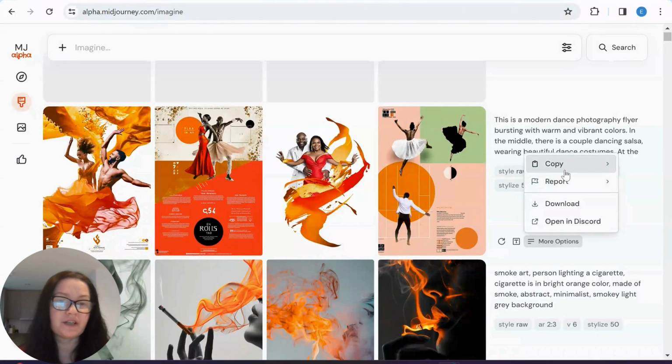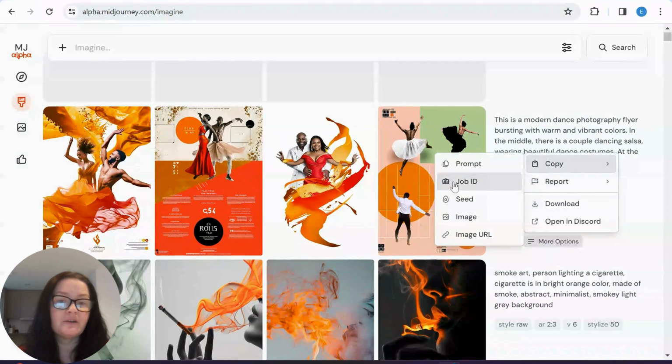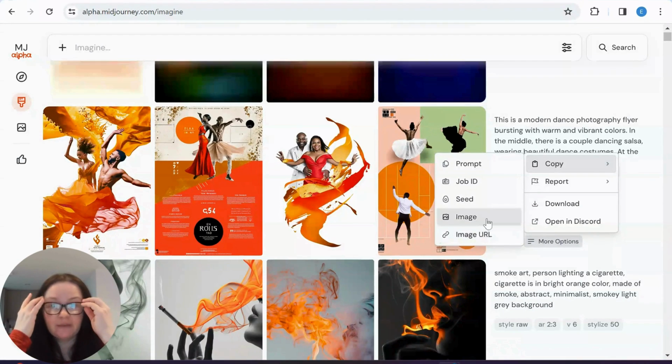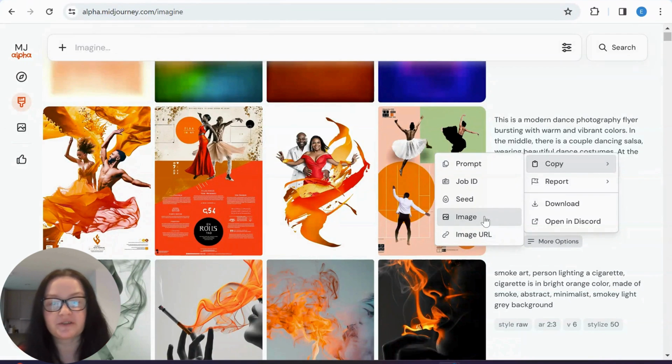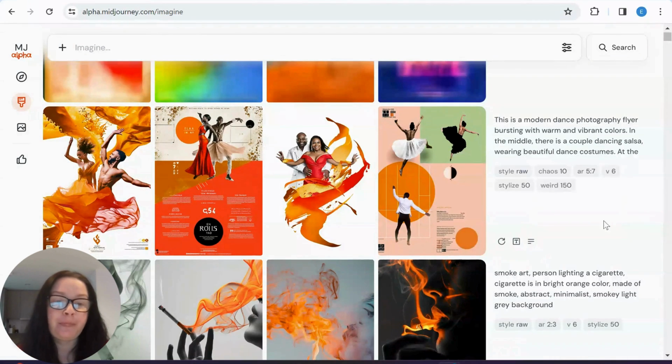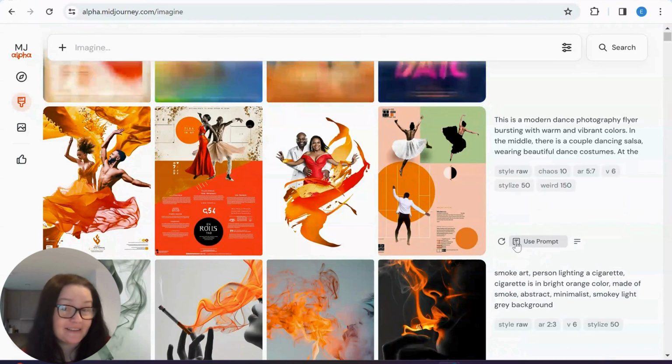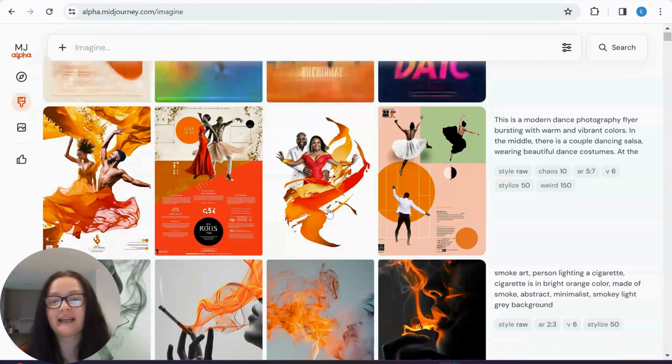There's of course more options. So we can copy the prompt, job ID, seed. So basically it can seem quite fiddly in the beginning, but we have all the options that are available on Discord. We just need to look around a little bit and see what is what. It's not as easy as it maybe could be, but we can get there.